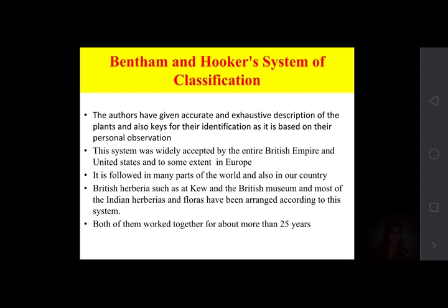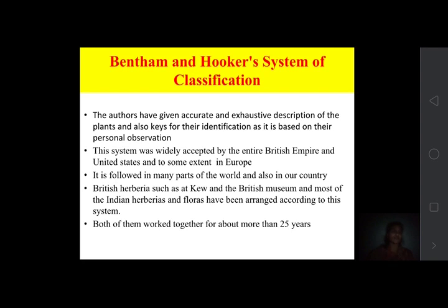So it is followed in many parts of the world and also in our country. In our country, we also use the Bentham and Hooker system of classification. British herbaria such as those at Kew and the British Museum, and most of the Indian herbaria and floras, have been arranged according to this system.